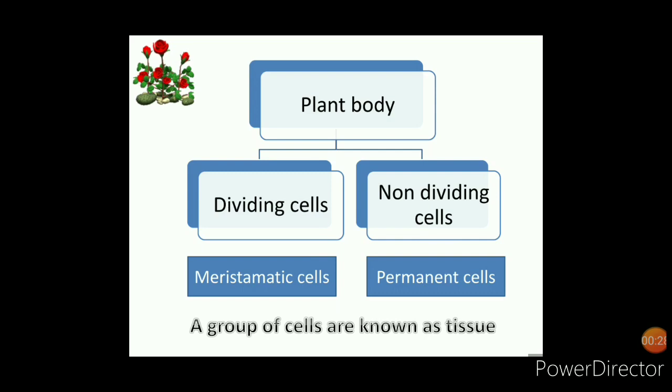Every plant body shows two types of cells. First are the dividing cells, which we call meristematic cells or meristems, and second, non-dividing cells, which we call permanent cells. A group of cells is known as a tissue.